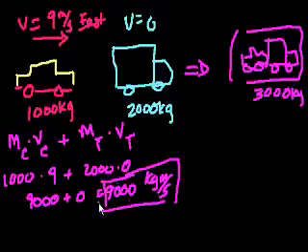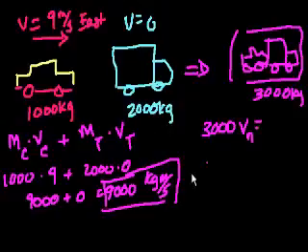So it still has to be 9,000 kilogram meters per second. So once again, mass times velocity. So mass is 3,000 times the new velocity. We could call that, I don't know, new velocity, v sub n. That will equal 9,000. Because momentum is conserved.